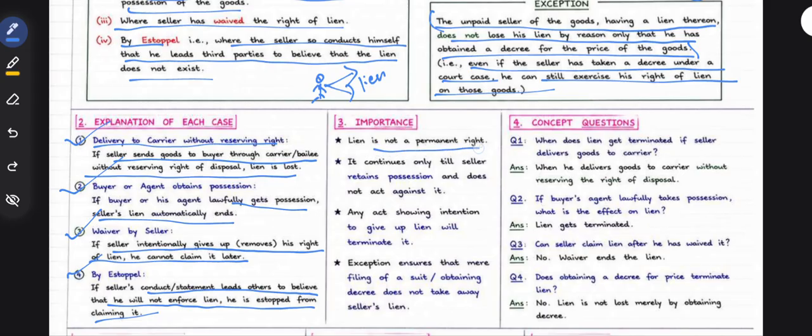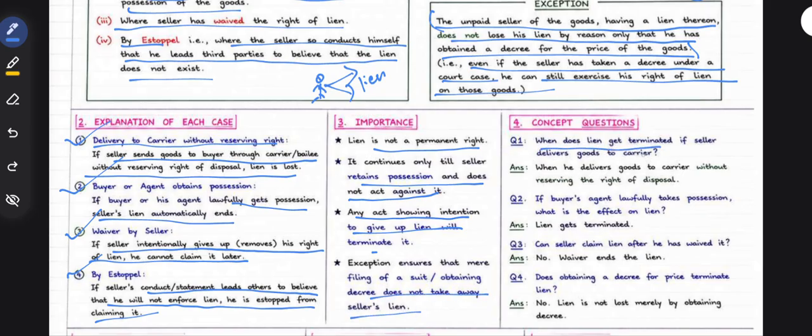Lien is not a permanent right. It continues only as long as the seller retains possession and does not act against it. Any act showing intention to give up the lien will terminate it. The exception is that merely filing a suit or obtaining a decree does not take away the seller's lien.